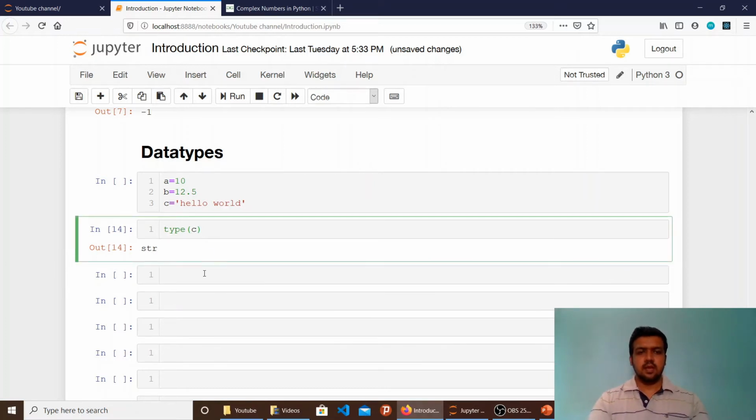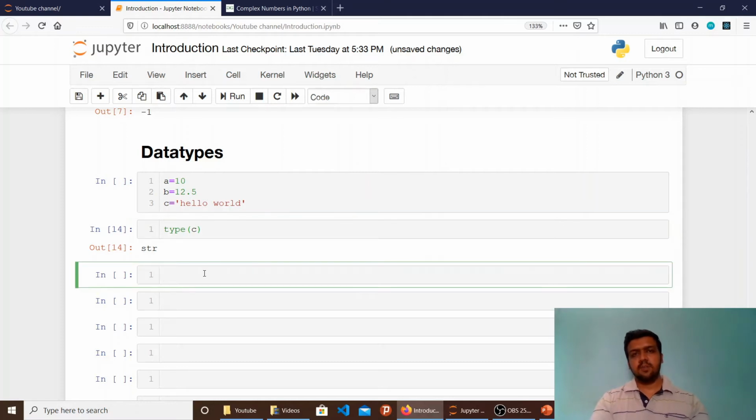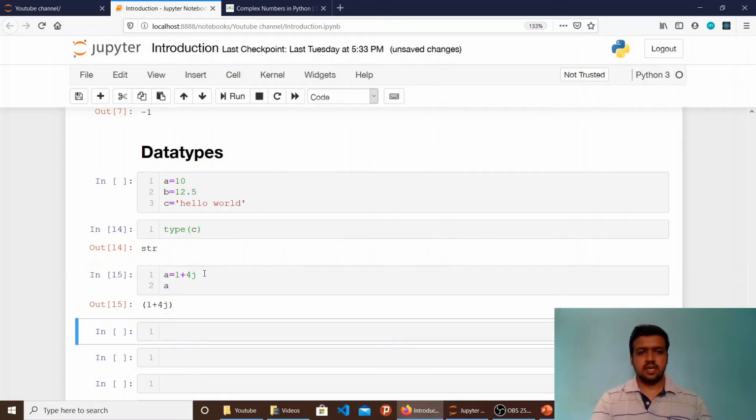Similarly, I can even declare a complex number. If you have studied mathematics, you should know that there is a term called complex number. I can declare a complex number by simply writing the value in the real part plus the value in the complex part, let's say 4, and then j to indicate that it is the complex part of this number. As soon as I run it, it will automatically detect that it is a complex number.